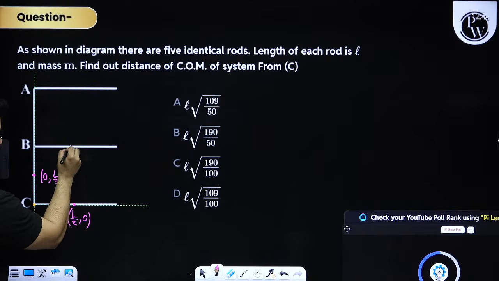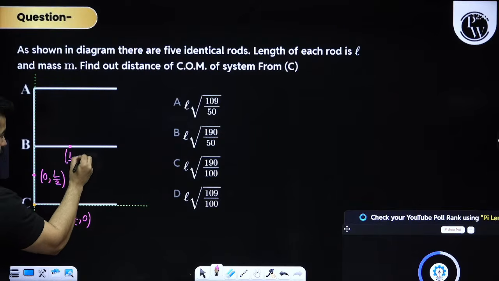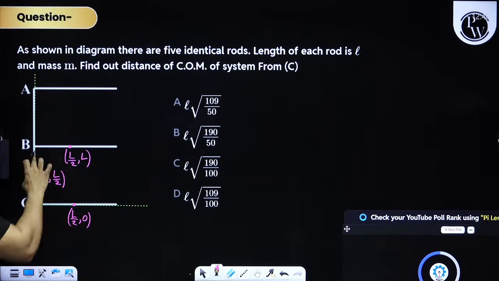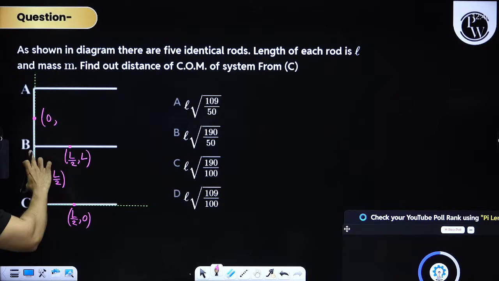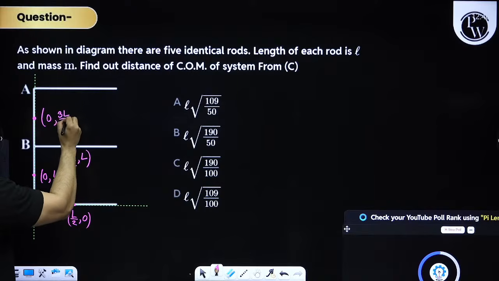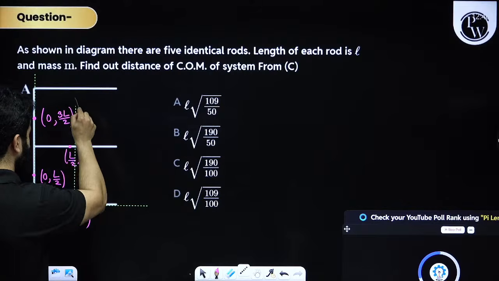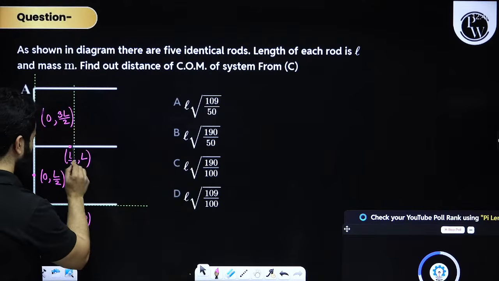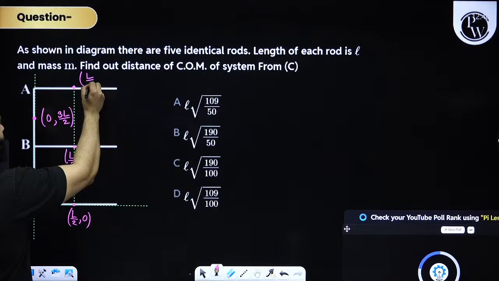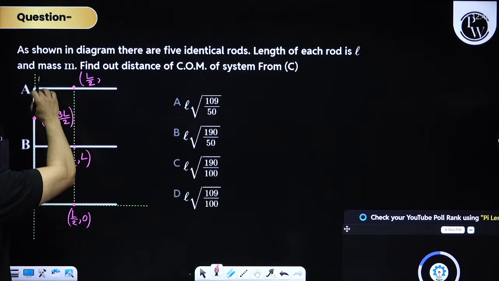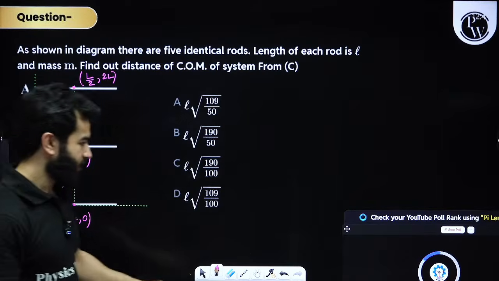Center of mass of this rod is going to be L by 2 comma L. Is that right? Right, because this is L. Center of mass of this rod is going to be 0 comma, see, this is L and this is L by 2. That means this is going to be 3L by 2. Center of mass of this rod will be, kindly see that the x coordinate will remain the same. So this will be L by 2, and this height will be L and this is L. So this is going to become 2L. Is that clear?